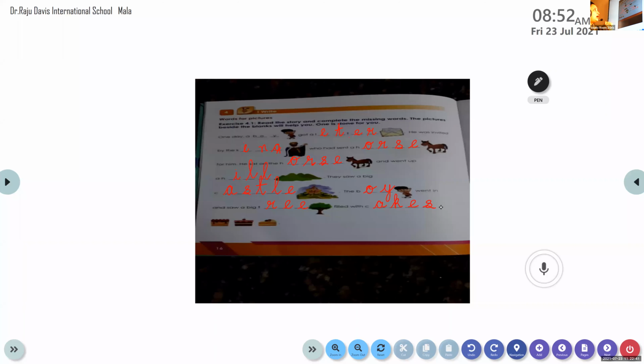When he went up the hill, he saw a very big castle. In the castle, the boy went inside and saw a very big tree. And what was the tree filled up with? The tree was filled up with lots and lots of cakes. Did you like the story?